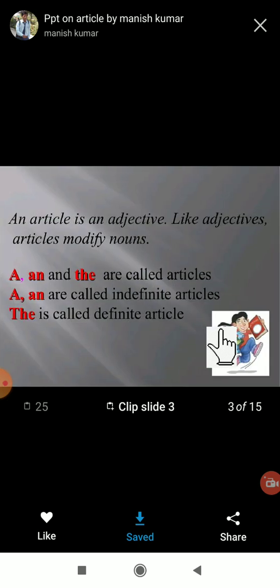Here see, an article is an adjective or is like an adjective. Okay, articles modify the noun. These articles, what do they do? They modify the noun. See here, a, an and the, these are called articles. A and an are called indefinite articles and the is called the definite article. Okay, now you are clear.